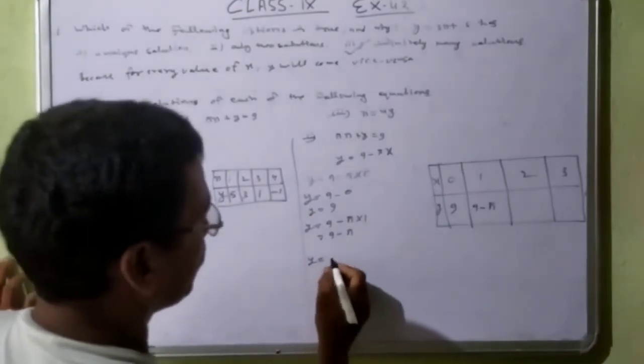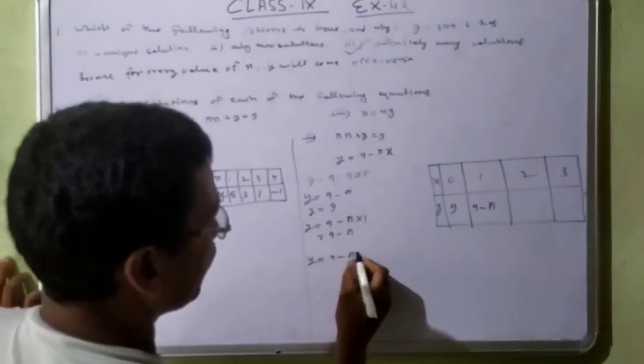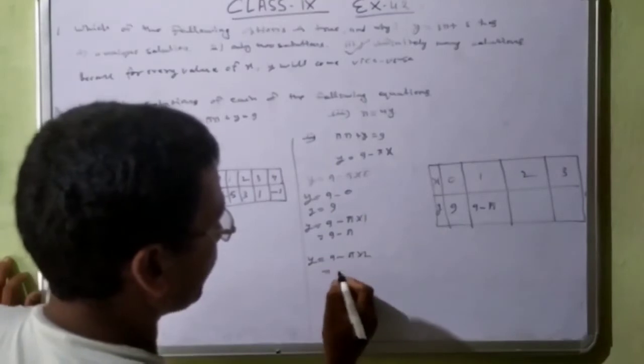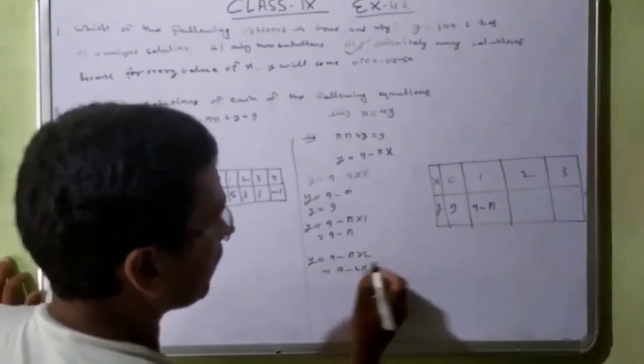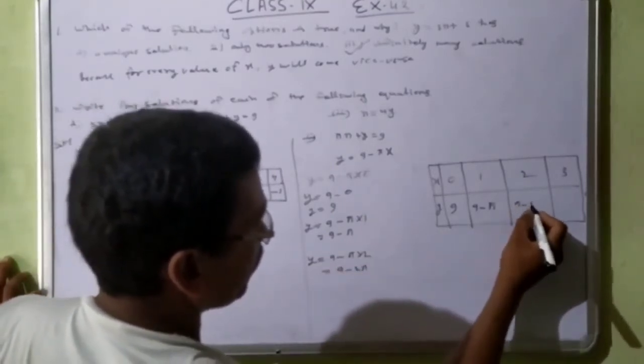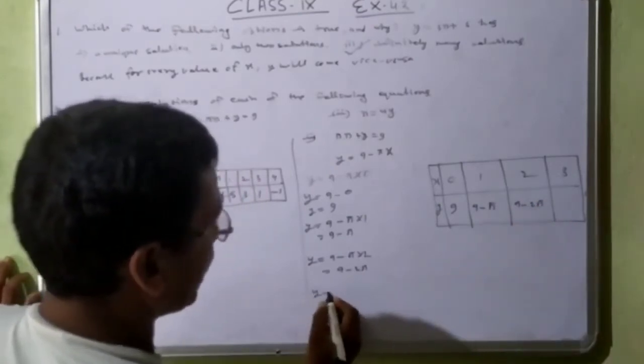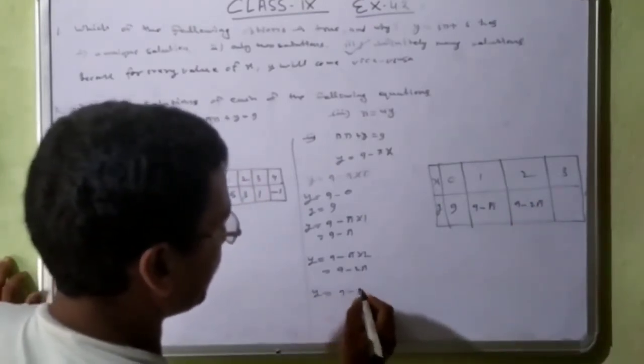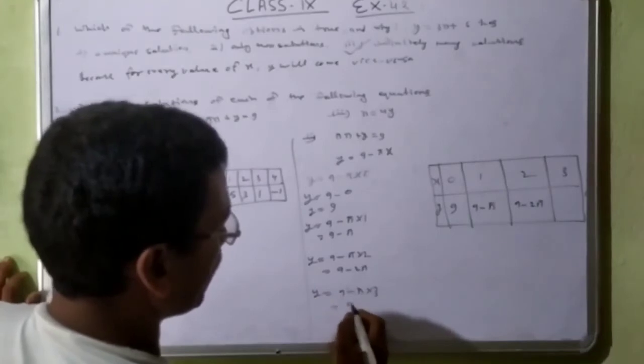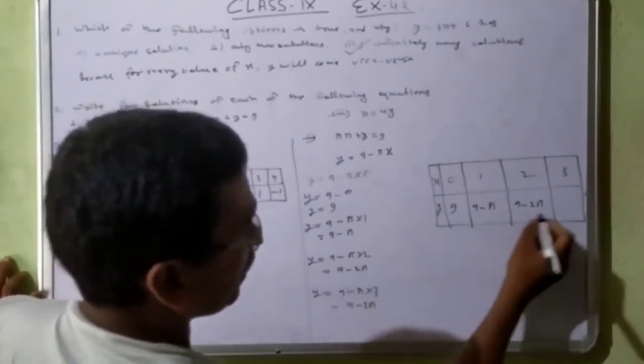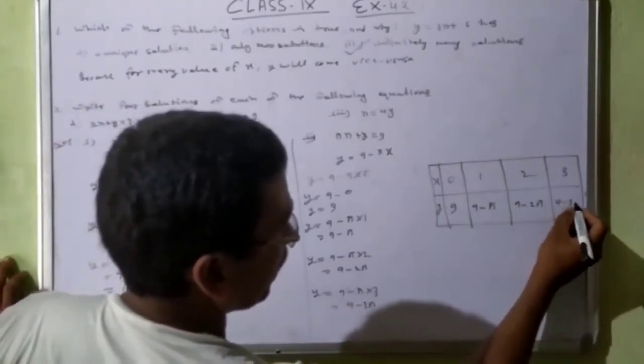Now the value 2, 9 minus pi into 2, that is 9 minus 2 pi. Now the next value, 9 minus pi into 3, that is 9 minus 3 pi.